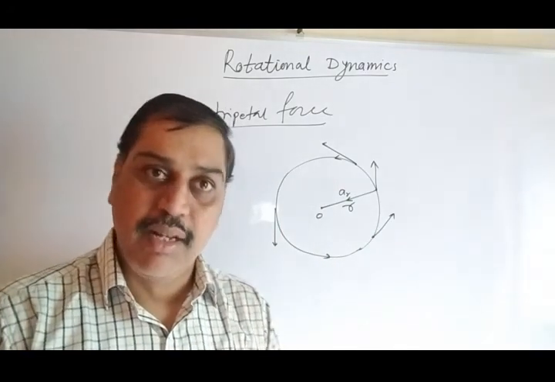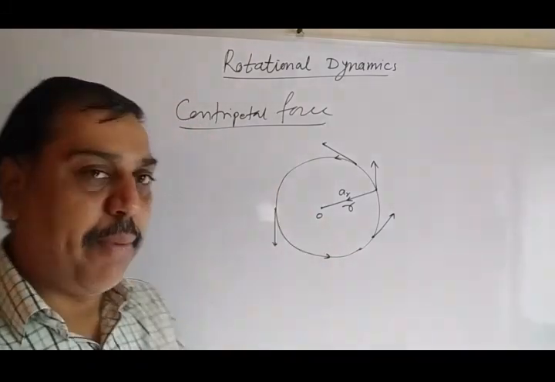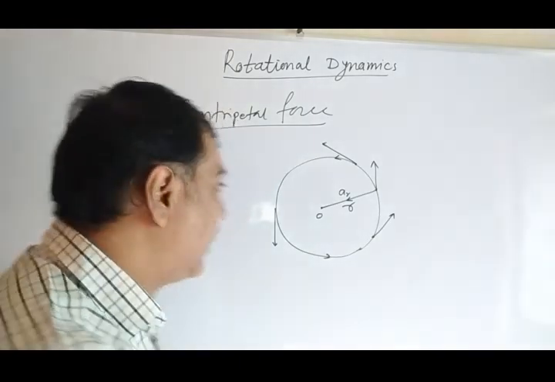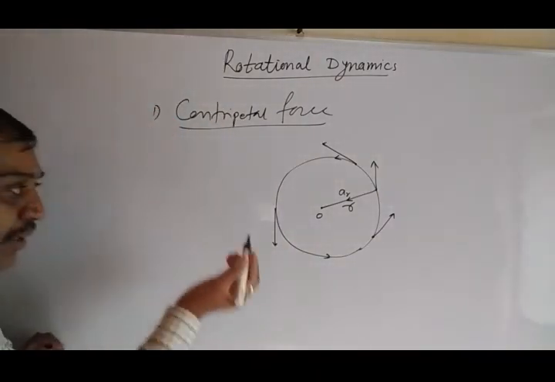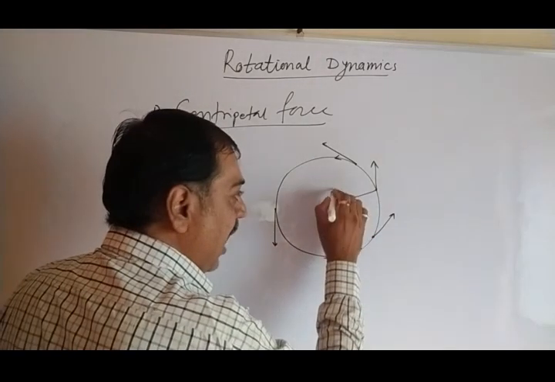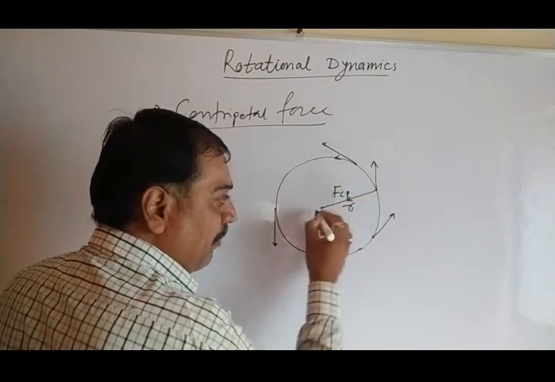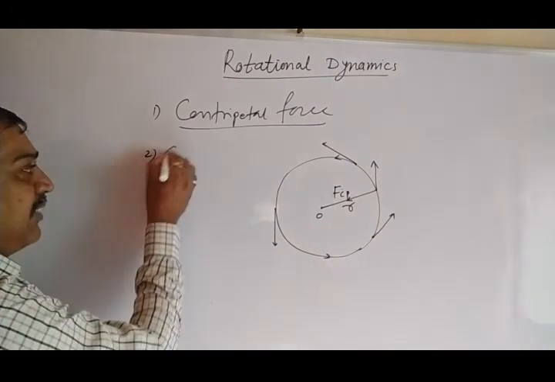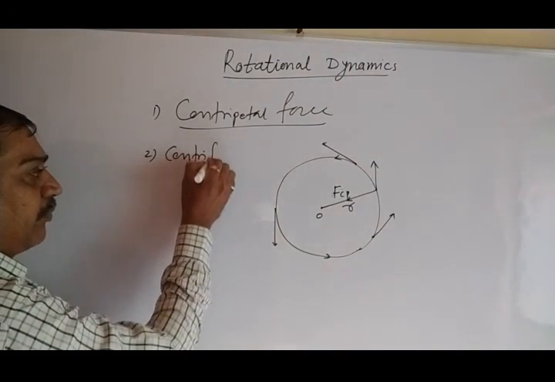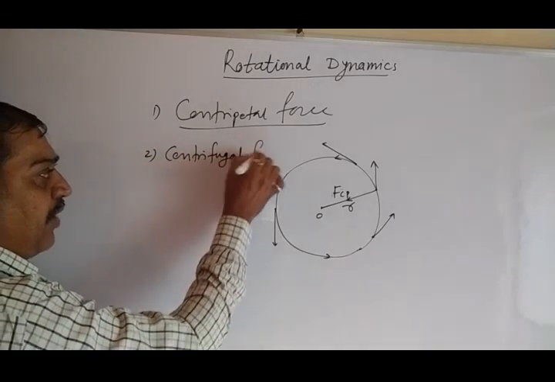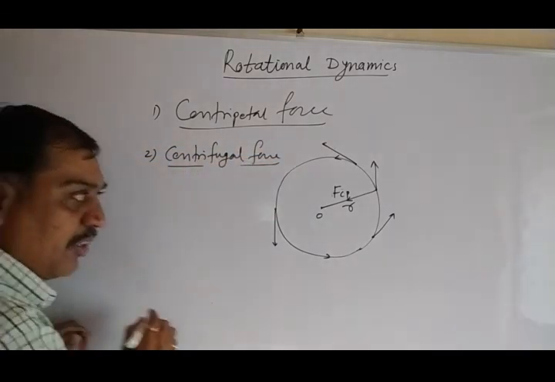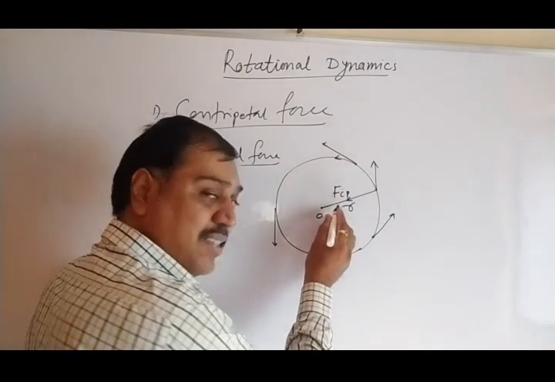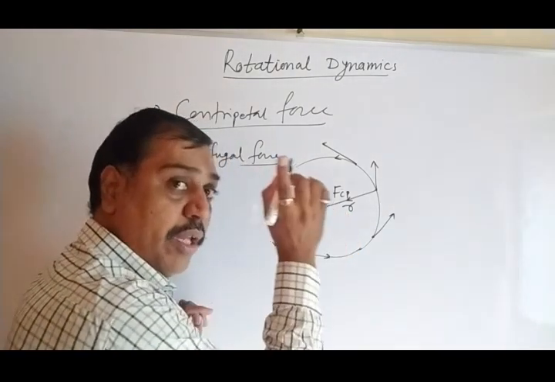It is not possible. But remember, this centripetal force always comes with a pair. Another pair is there. This is centripetal force, I can write here F_CP, centripetal force moving toward the center along the radius. And the second force is centrifugal force. This is another force which comes into existence whenever there is circular motion, exactly similar to centripetal force, only the direction is opposite.